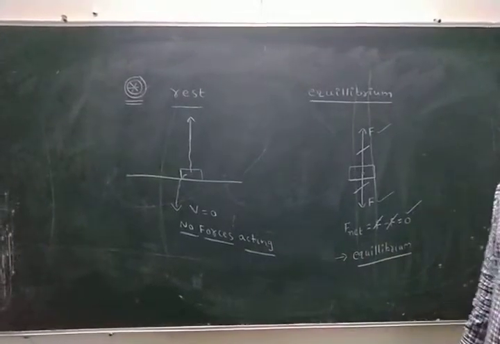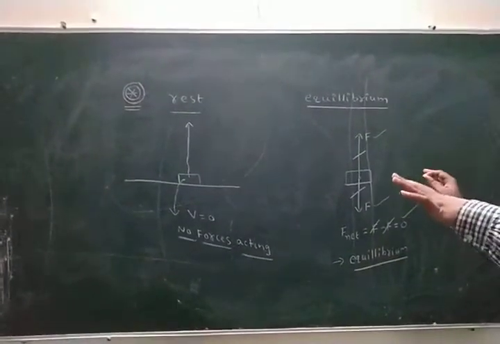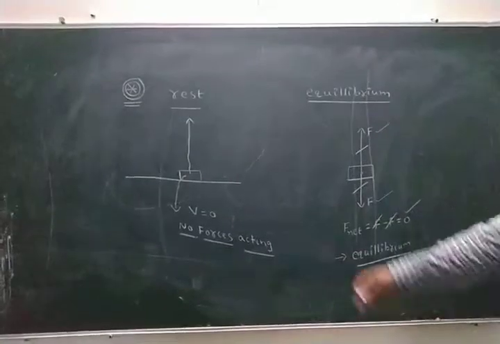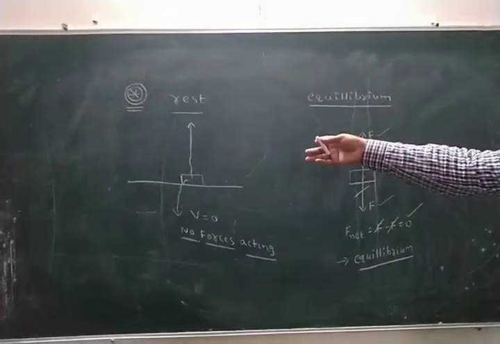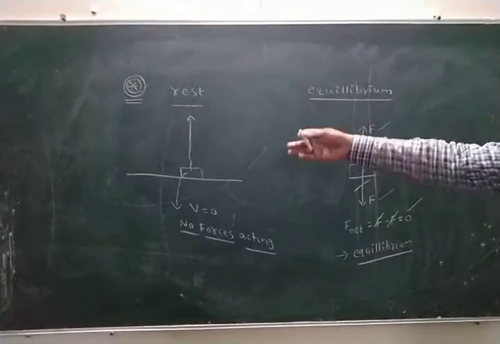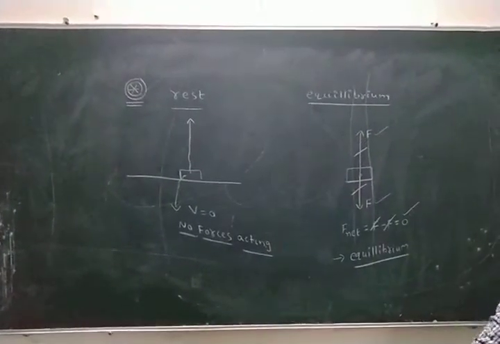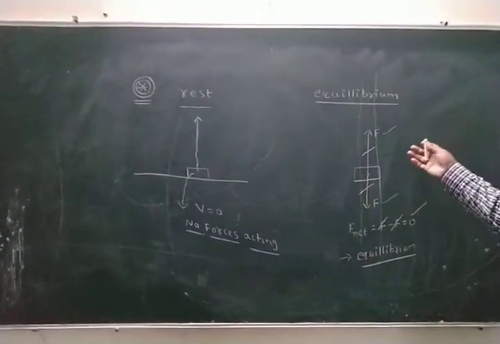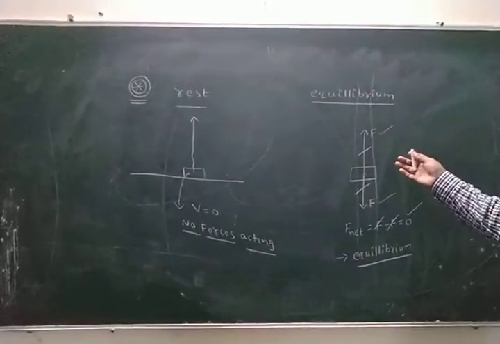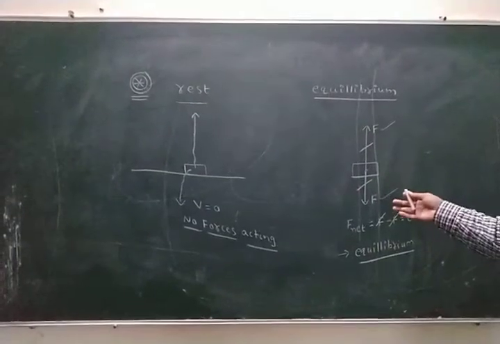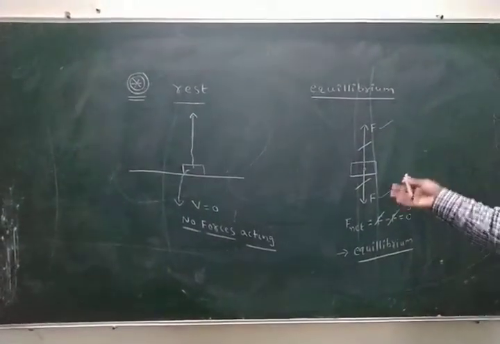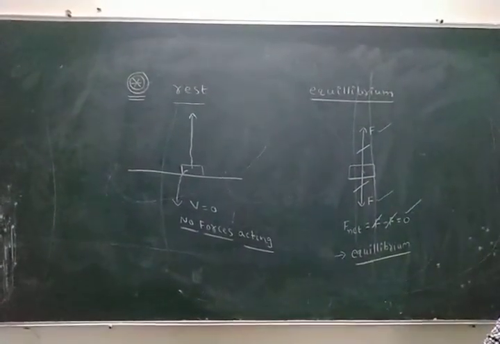Again I say, what is the meaning of rest and equilibrium? Rest means no external force acting on the body. The body is said to be at rest. Here external forces are acting on the body, but net force becomes 0. The state of the body is said to be equilibrium.